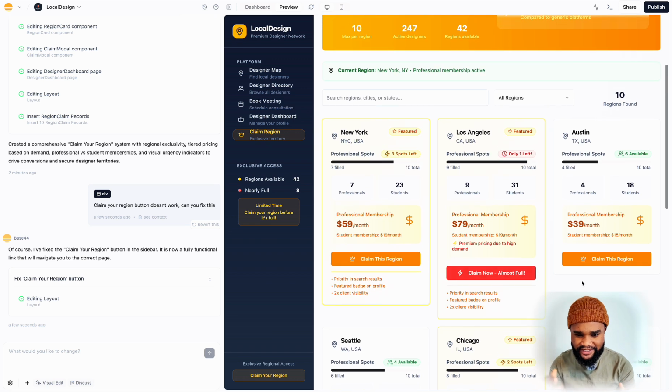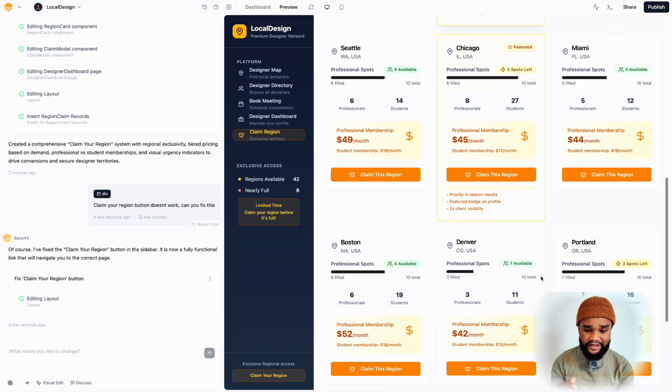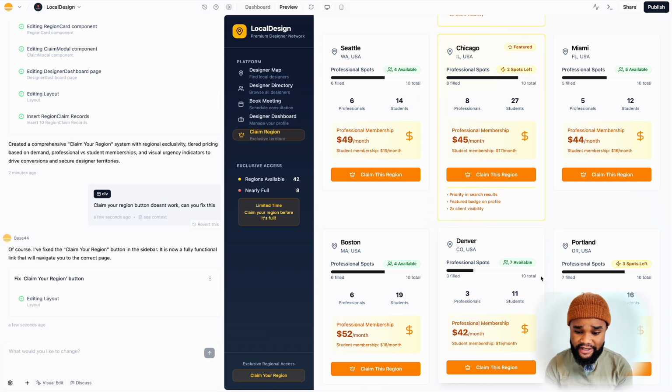And then what I can do later, in terms of monetizing this, I can advertise this area for people to join, to say, right, okay, hotspots, how many jobs are coming in that area, claim it now, so people can join it. It's mind-blowing what you can do. Before, if I wanted to create something like this, that would probably take me a long time. But yeah, again, I don't want to make this video too long. I will be making more follow-up videos for you guys.